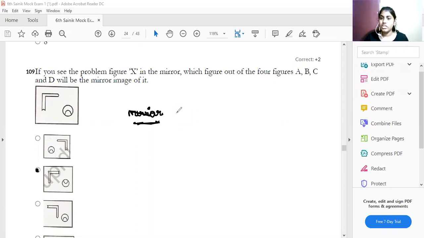Any doubts? This is how you first have to analyze which chapter the question is from, and then solve it. Otherwise, it will be very difficult.